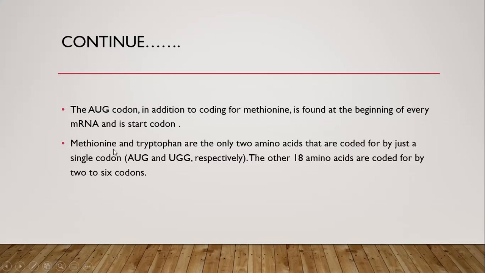There are only 2 amino acids out of the 20 essential amino acids, methionine and tryptophan, which are encoded by just one codon. The rest of the 18 amino acids are coded by 3, 4, 5 or 6 codons. So out of 20 amino acids, only two amino acids, tryptophan and methionine, are encoded by a single codon, UGG and AUG respectively, and the remaining 18 are encoded by multiple codons.